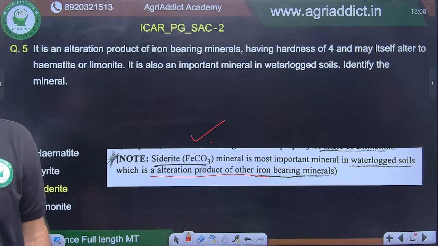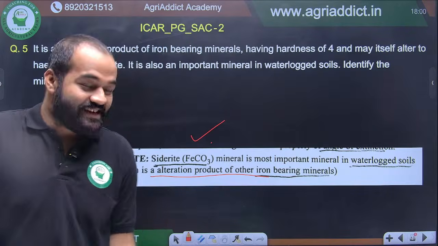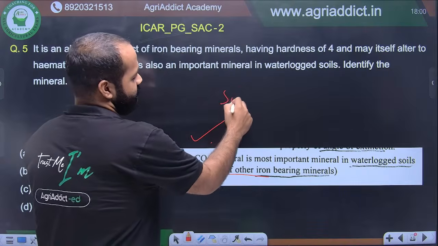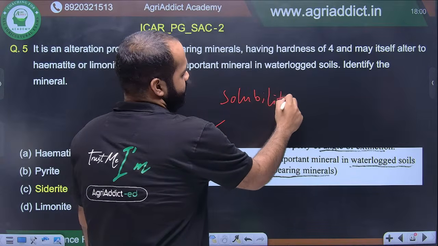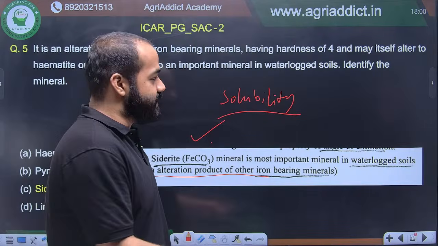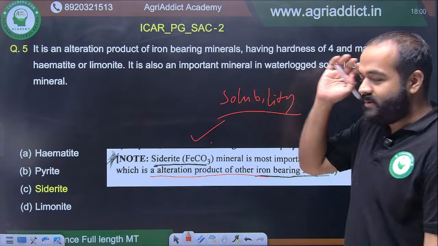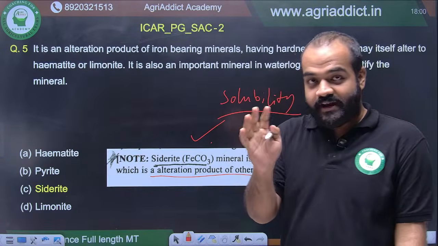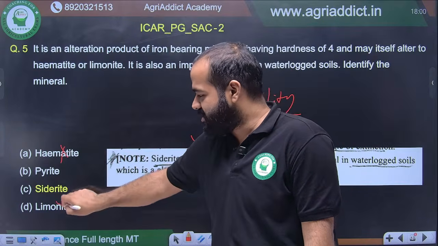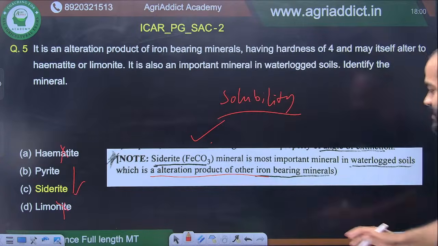Now, why this happens? That includes a lot of theory, which you will study once you come to PhD. That covers the soil chemical environment and plant growth. One course is there. In that, there are solubility curves. Seeing those solubility curves, you can find out which compound will form at which Eh and which pH, and by that you can get the answer. For now, you just know this. Be logical. Apply your brain, and you can find out the answer easily. Not a problem. Hematite, limonite get eliminated from here. So out of these two, siderite is the correct answer. All right, let's move on.